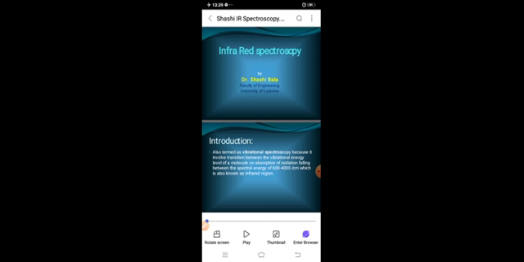Here I want to rectify one thing: if it is by an electron, then excitation and relaxation occur. If it is by an atom, then vibration occurs.